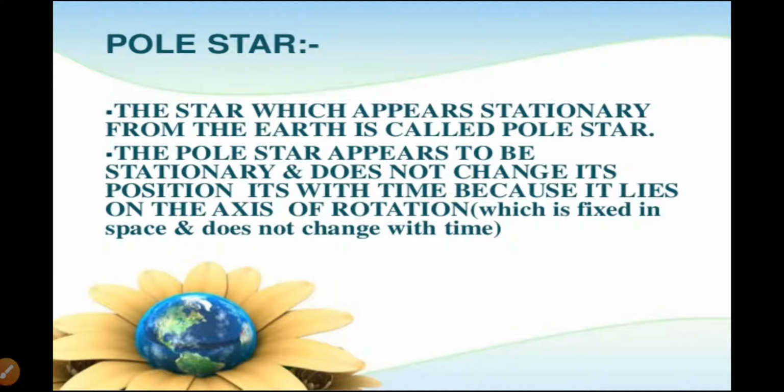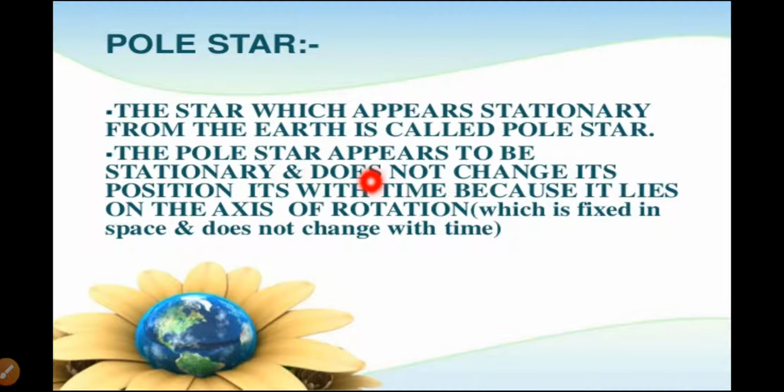Now the pole star. What is the pole star? The star which appears stationary, meaning not moving at all, from the Earth is called the pole star.